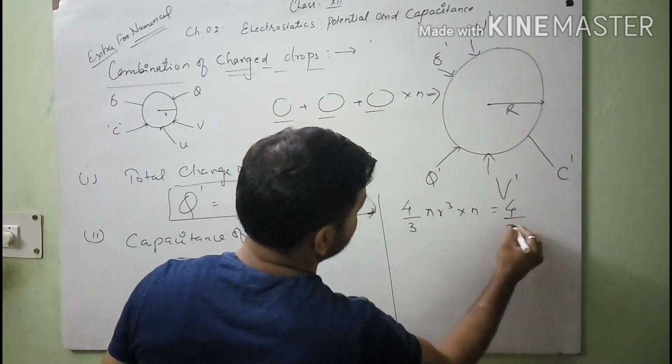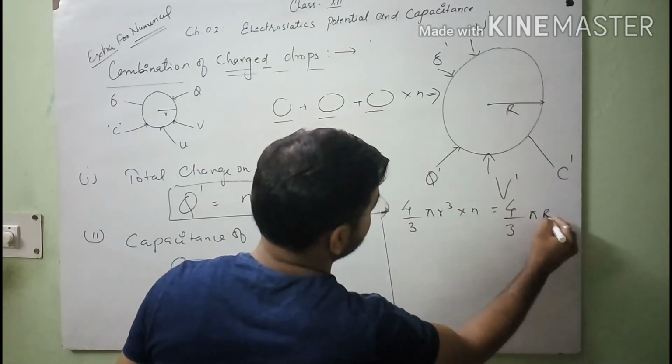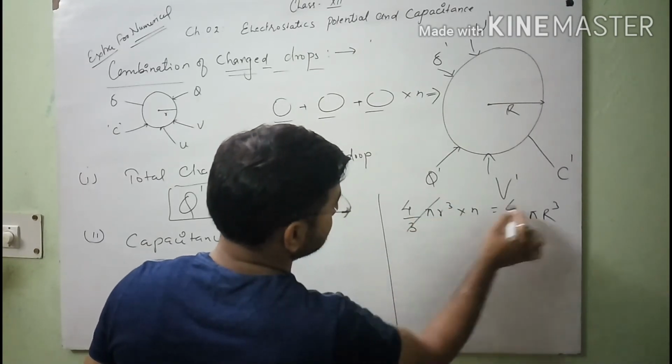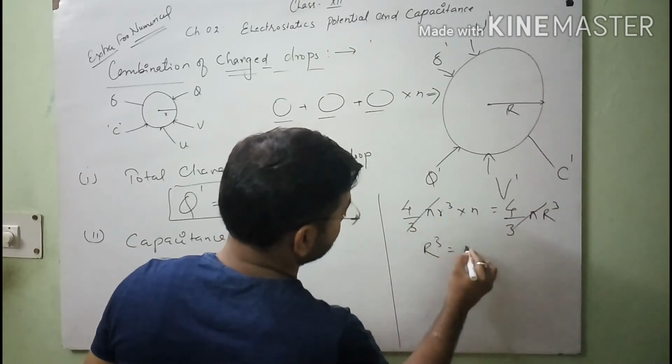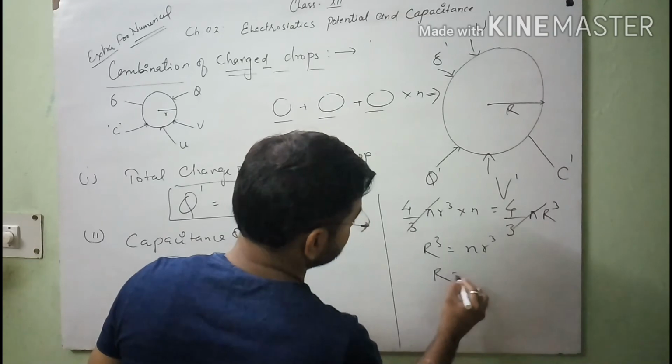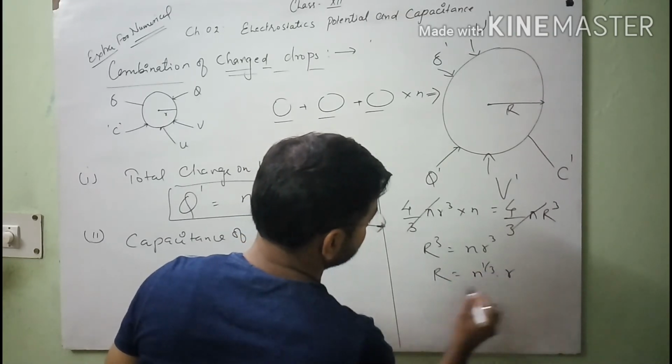So n into 4/3 pi r cube equals 4/3 pi R cube, and after cancellation you get R equals n to the power 1/3 of r.